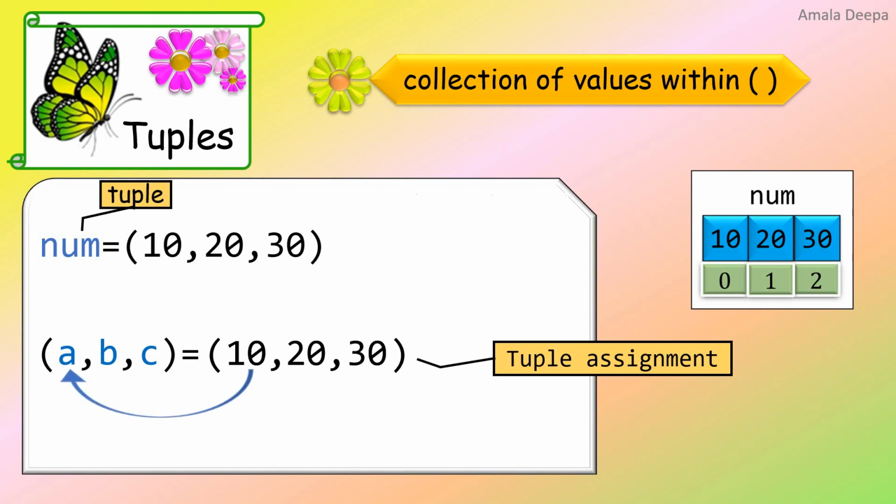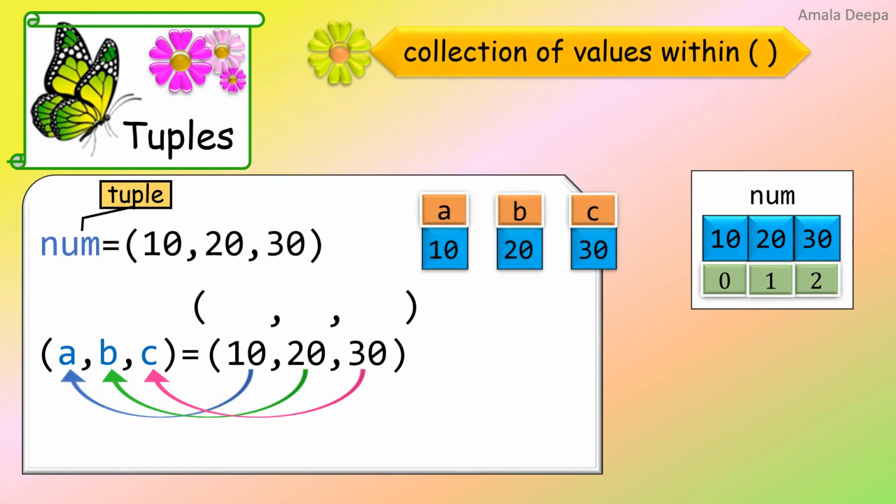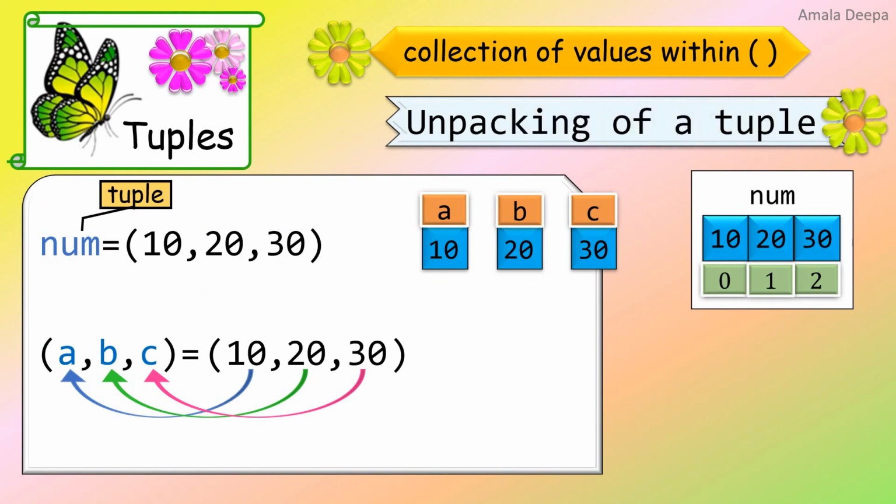Look at this. 10 is stored in the variable A, 20 is stored in the variable B, and 30 is stored in the variable C. The values within the tuple on the right hand side are unpacked and stored in individual variables A, B, and C. This concept of tuple assignment is called unpacking of a tuple.